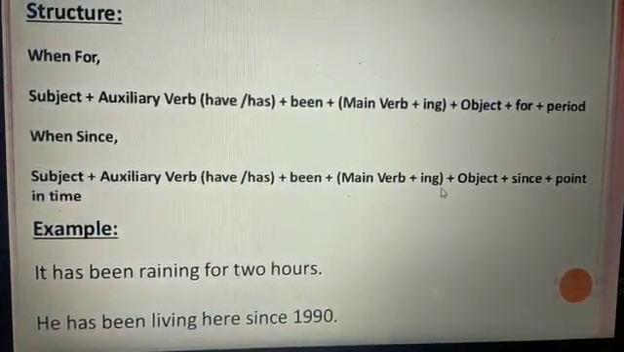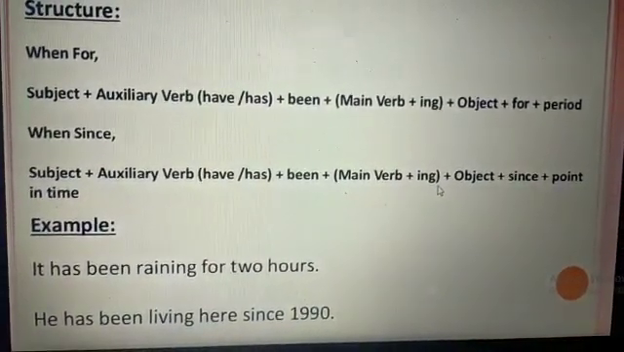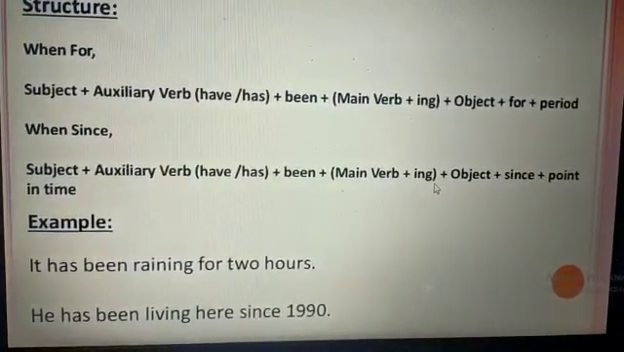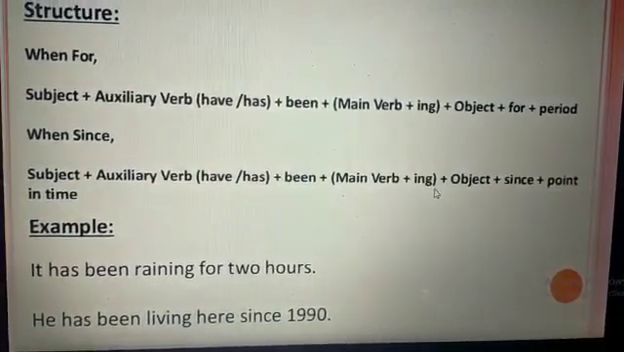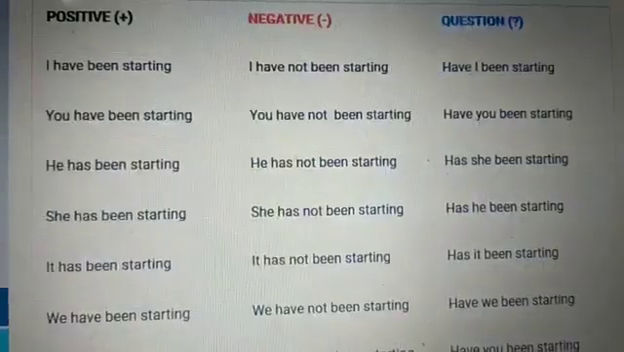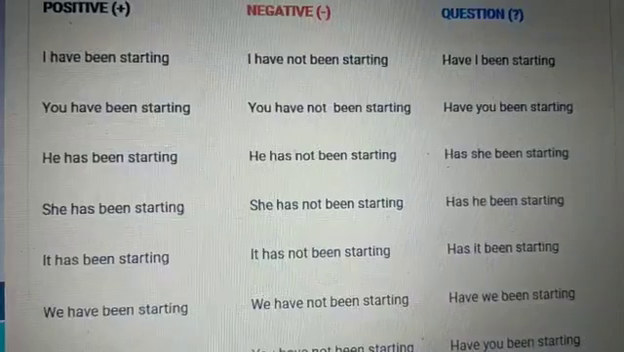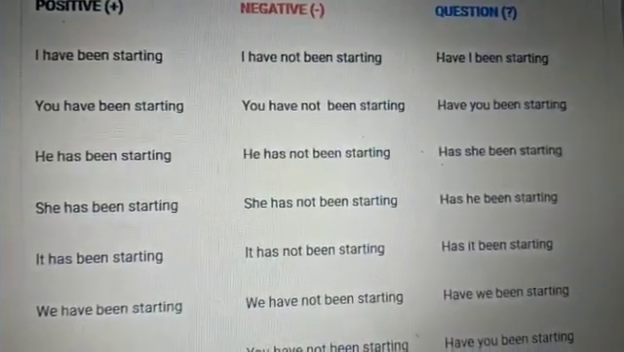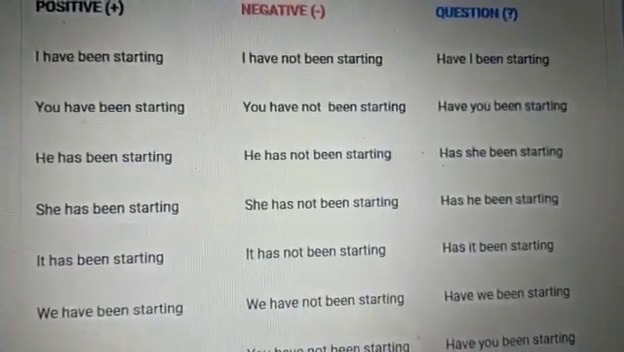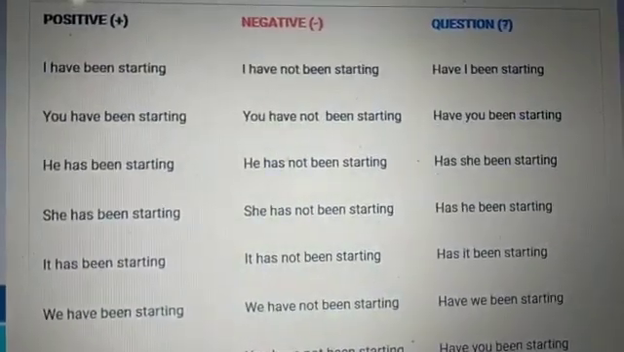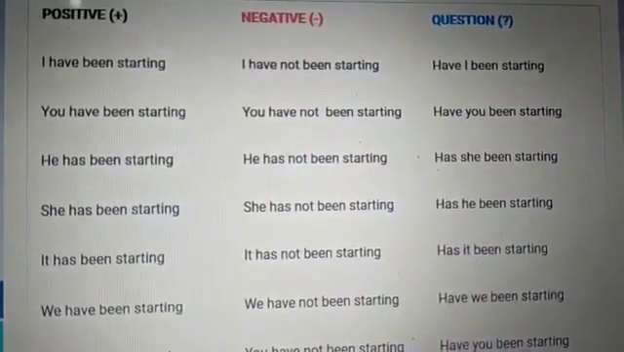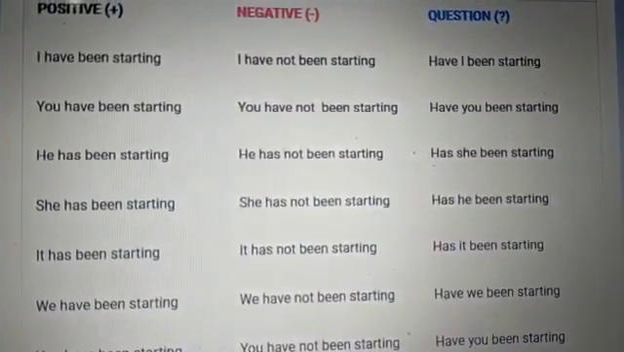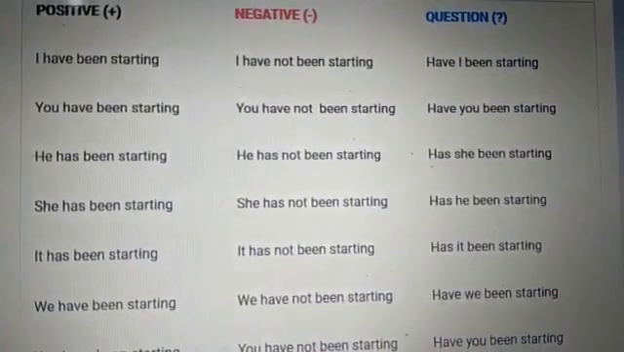He has been living here since 1990. He, subject, has, auxiliary verb, live, main verb plus ing, living, and the time period is given, since 1990. How to form negative sentences and questions in the present perfect continuous? We make the negative of a present perfect continuous by inserting not after the auxiliary verb has, have, and to form questions, the subject comes after the auxiliary verb has, have. Example: have you been waiting for Rohan? Has she been writing to you?